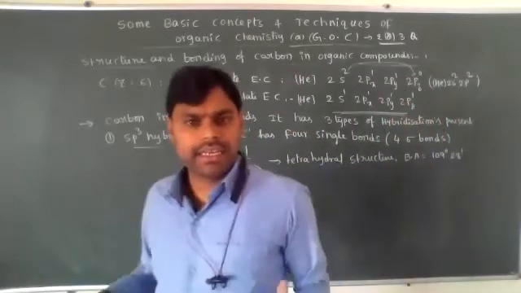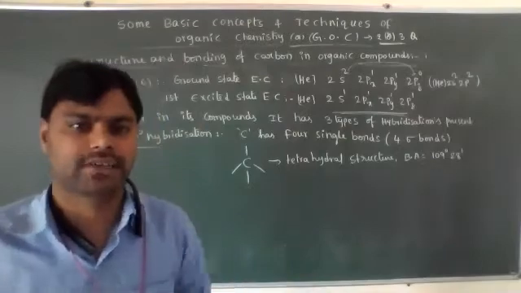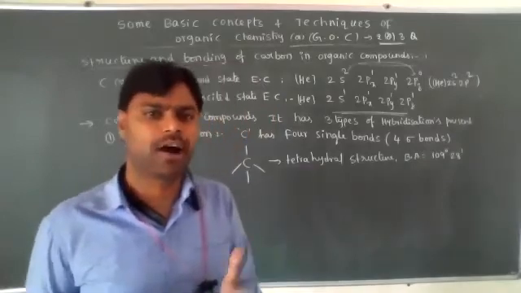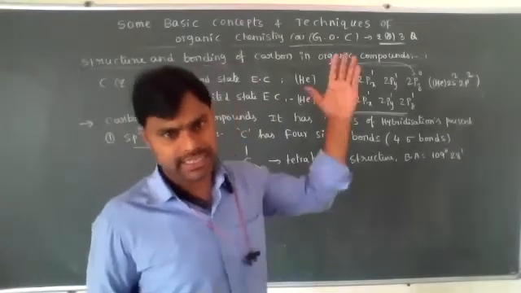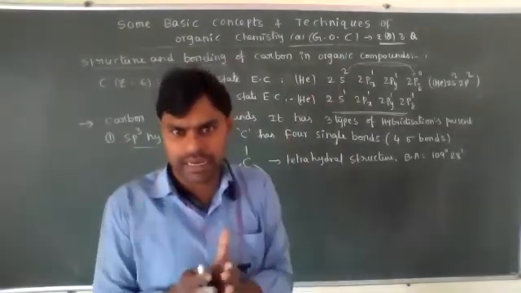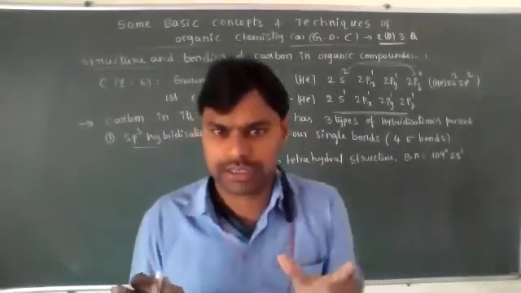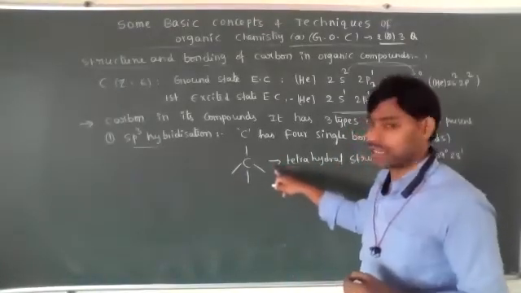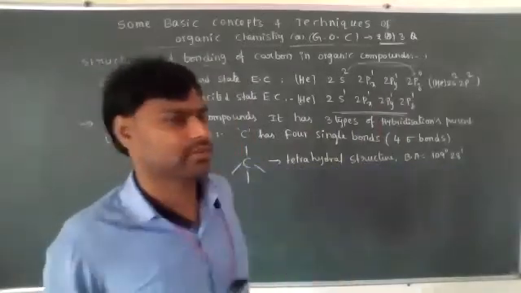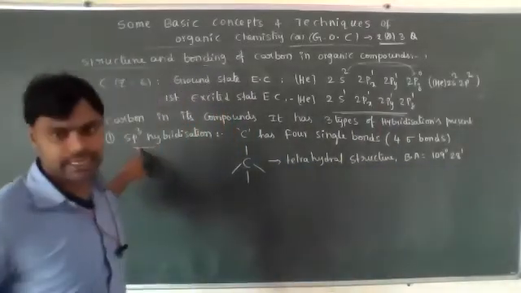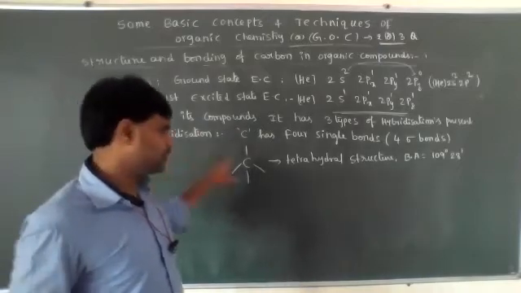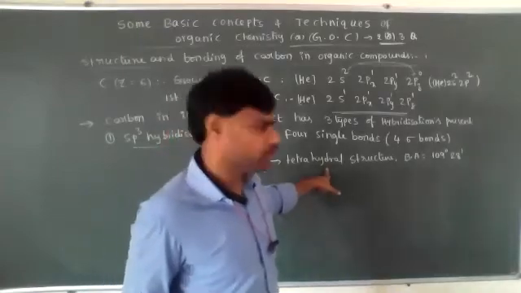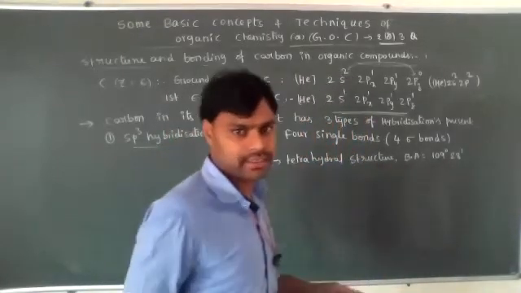Already in lower classes, I think you may have studied that covalent bonds are of two types, sigma bonds and pi bonds. How the sigma bonds and pi bonds form, we'll discuss in the chemical bonding chapter. But just remember, whenever carbon has all single bonds, we have to consider each as a sigma bond. If four single bonds or four sigma bonds are present around the carbon, then the carbon hybridization is sp3, the shape around the carbon is tetrahedral, and the bond angle is 109 degrees 28 minutes.